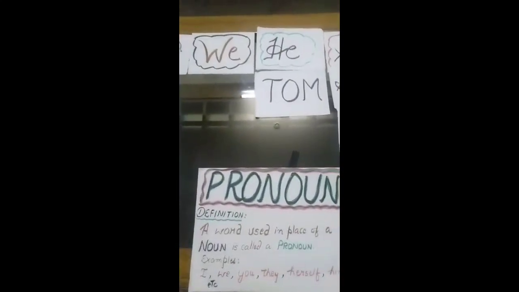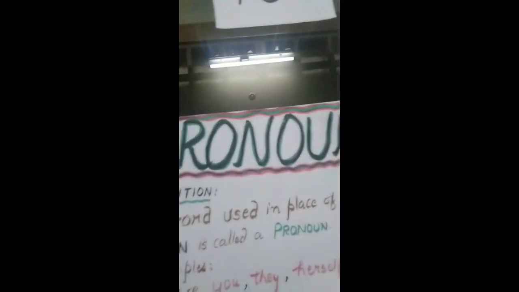So my dear students, I hope you all have understood the basic concept of pronoun, that all those words which are used in place of a noun are called pronouns, and the various words which are used in place of a noun are I, it for non-living things, we for persons, he for a male person, she for a female, they for more than 2 persons, and you for the second person.